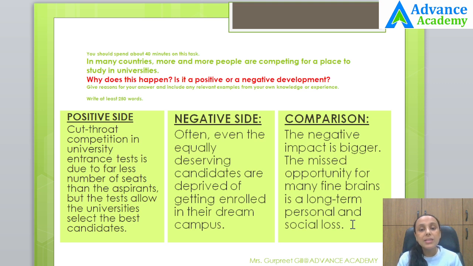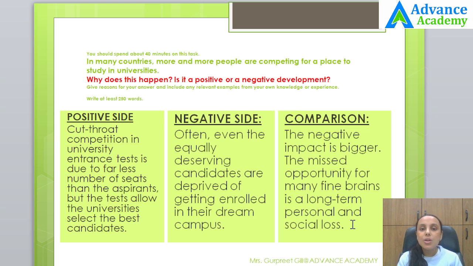Therefore, it is advised that this competition should be reduced and more universities should be created, or universities must increase the number of seats in every course that they are offering. In the conclusion, you would say, although the lack of required number of seats is leading to cutthroat competition among the aspirants who want to enter into graduation or post graduation, it puts largely a negative impact on the society, and also it discourages most of the aspirants.